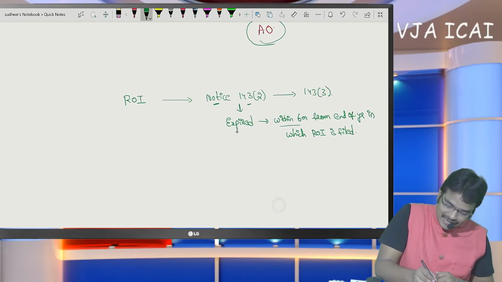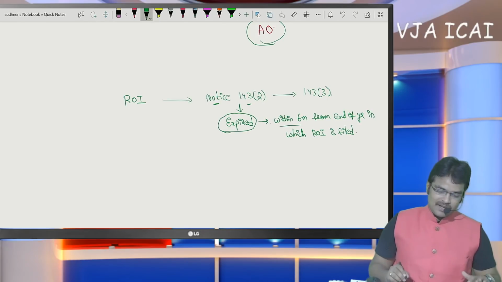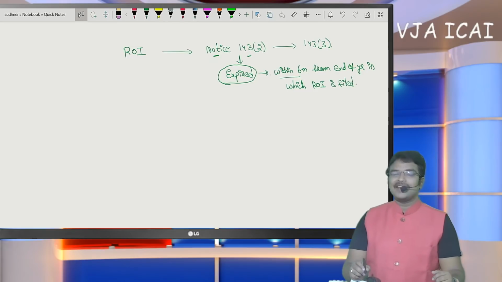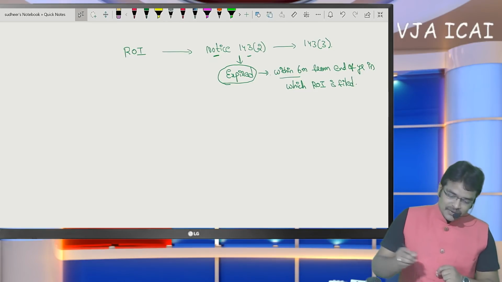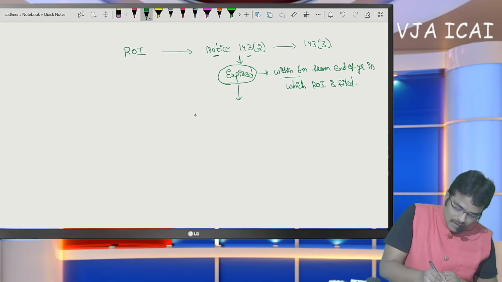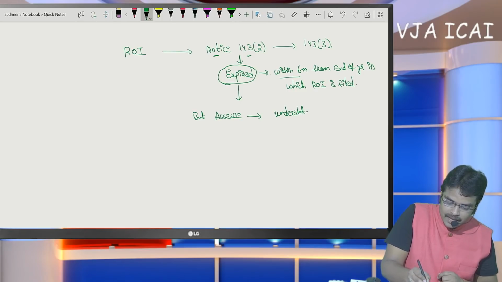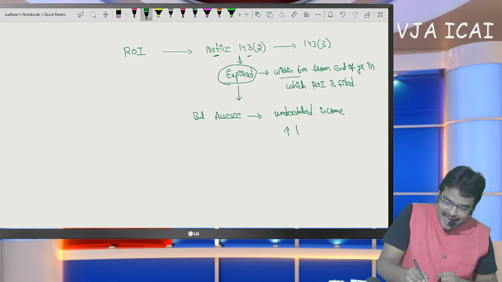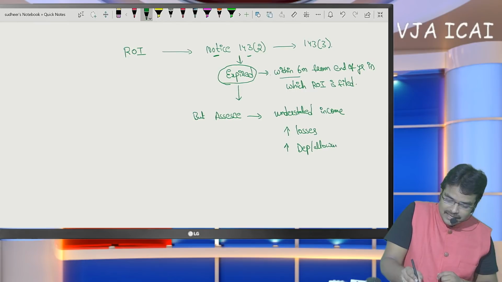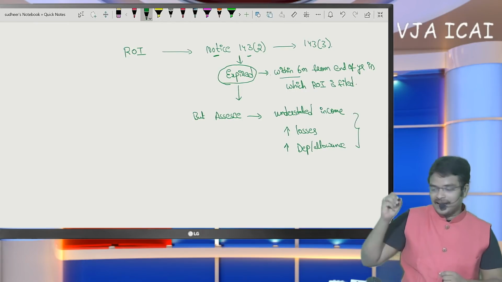And if this scrutiny time limit expires, the first thing to be noted here is the expiry of the scrutiny time limit. When the scrutiny time limit expires, but in certain cases SSC has understated the income, or claimed excessive losses or claimed excessive depreciation or allowance, these are all part of the escaped income only.